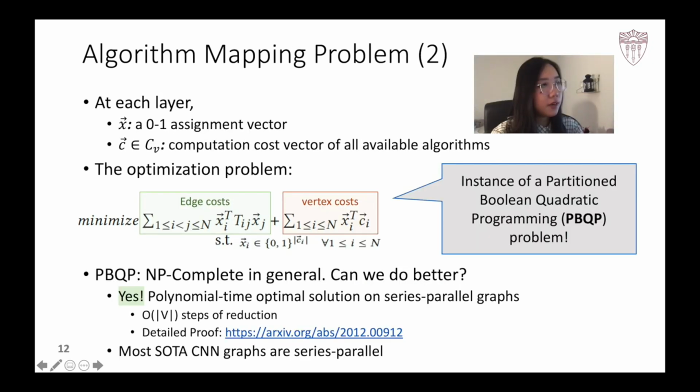At each layer, apart from the algorithm cost vector C, we also define an assignment vector X, where the kth entry of X is 1 only if algorithm k is selected at the current layer.